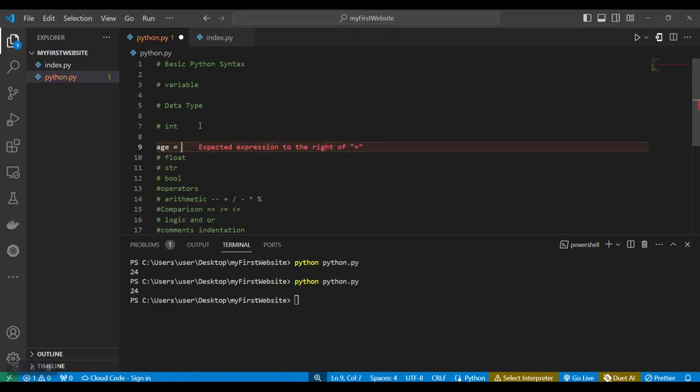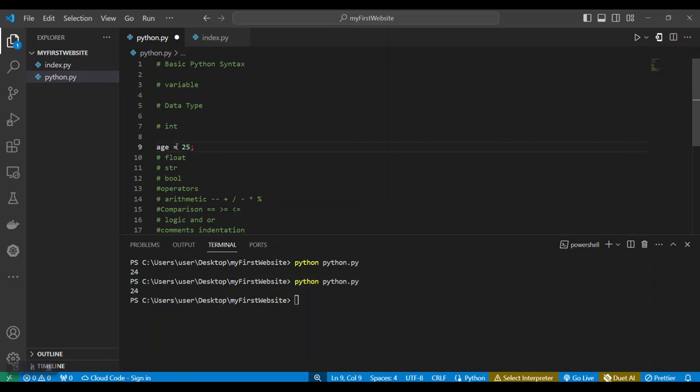So when we say age equals 24, this is an integer. It's just a number that does not have any precision. When I'm talking about precision, it doesn't have any decimal place like point something and so on and so forth. So these are called integers.